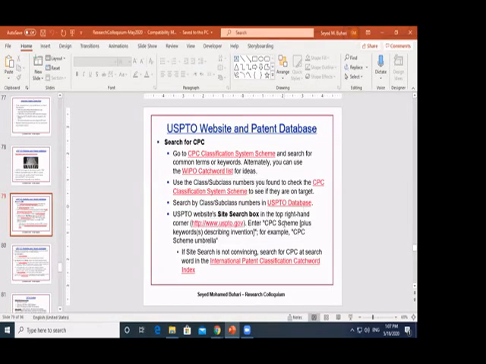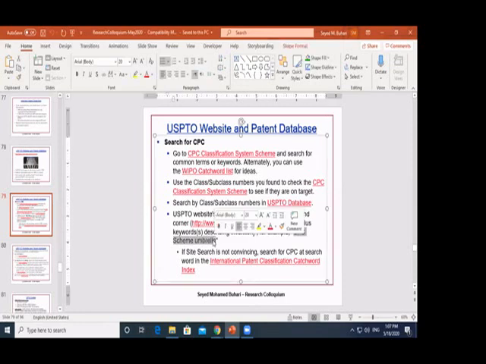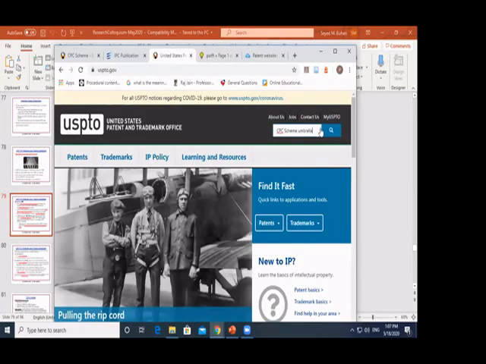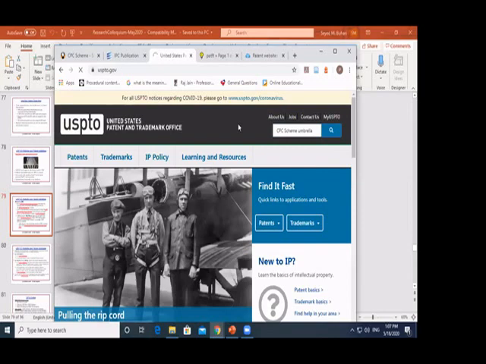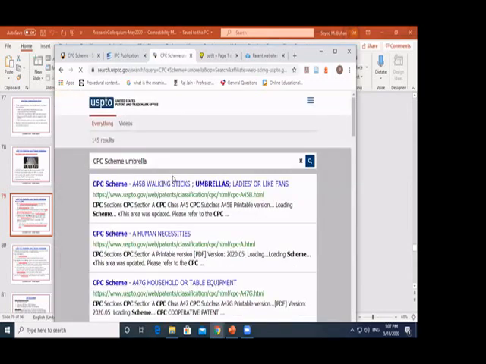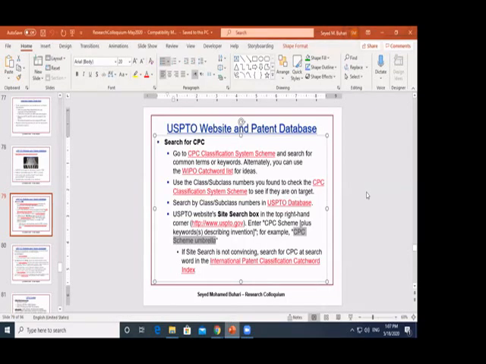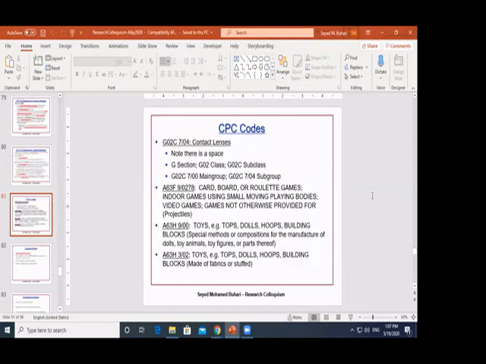And if I want to make a search, I can search like this, CPC scheme umbrella, for example. Okay, search, right? What is it going to give me? It's going to give me a result of the CPC scheme. You see the CPC scheme? What is this scheme the professor is talking about? Let me show you an example of CPC. This is the CPC code.